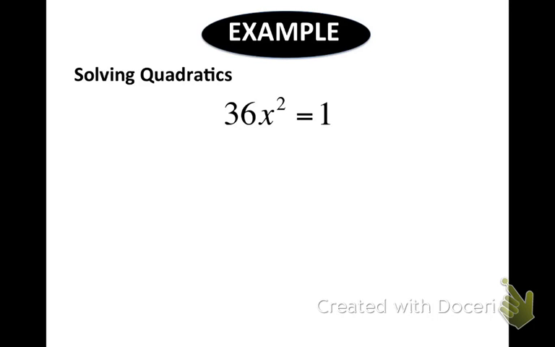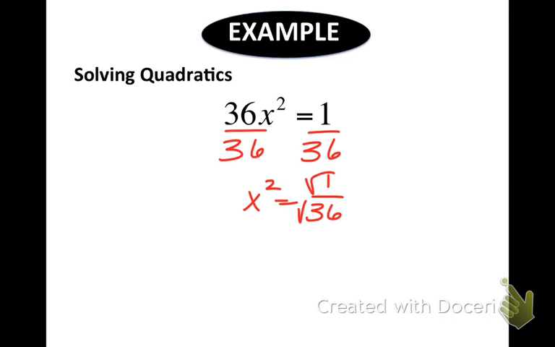So dividing out the 36 from both sides gets us x squared equals 1 over 36. Square rooting those gets you 1 over 6, plus or minus.